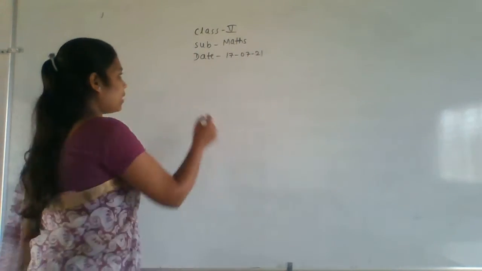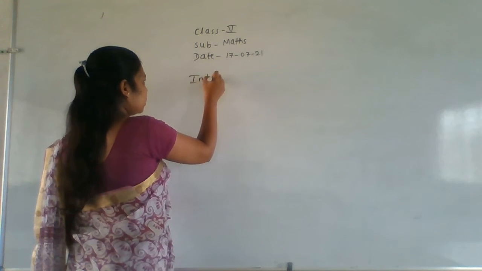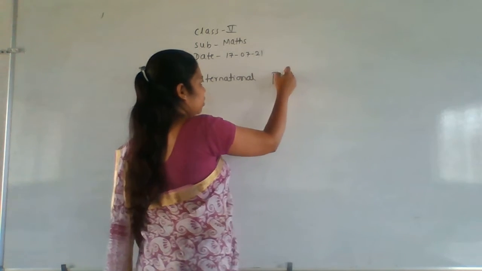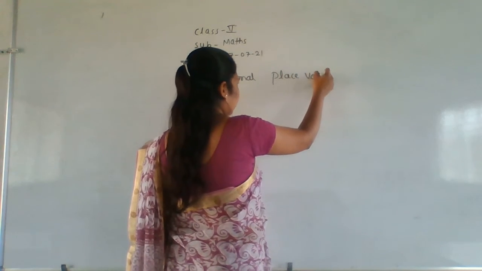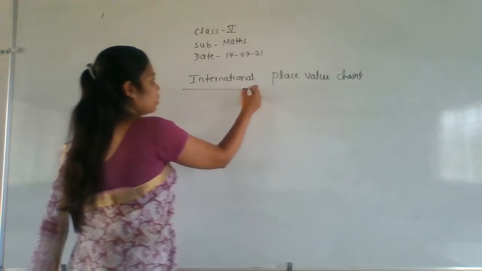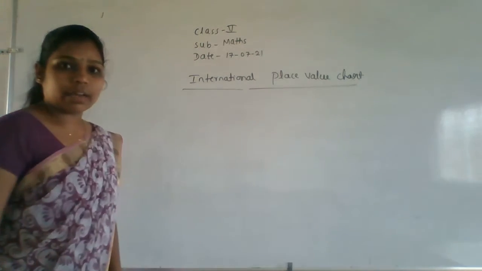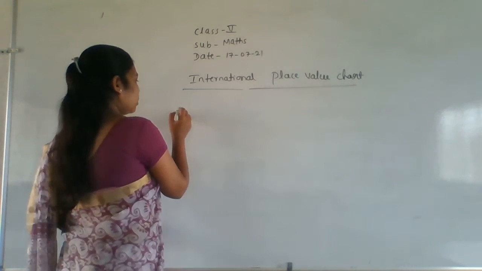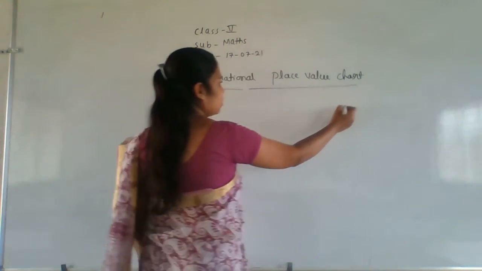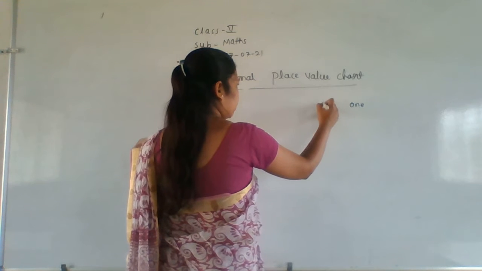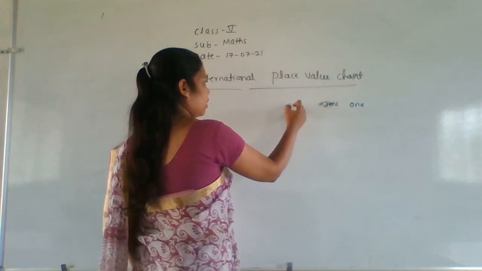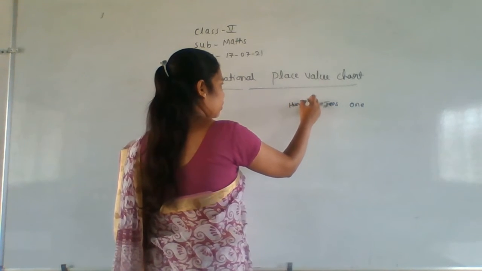We'll see the place value chart now, the international place value chart. So first, ones, then tens, and next the hundreds, okay?